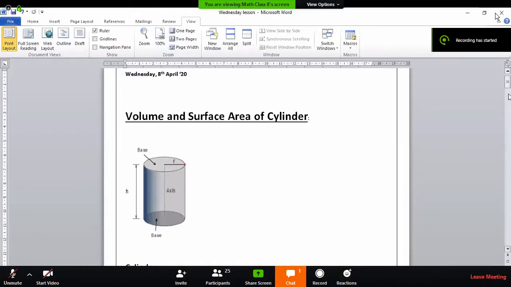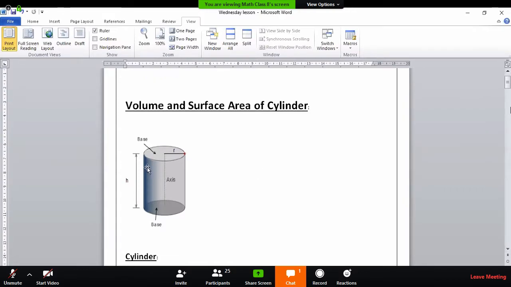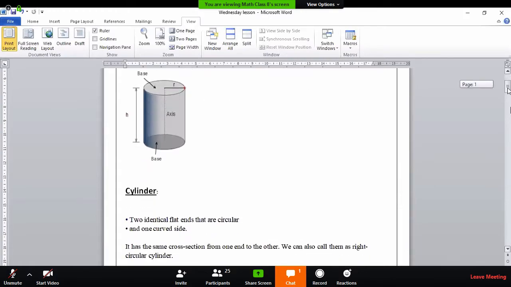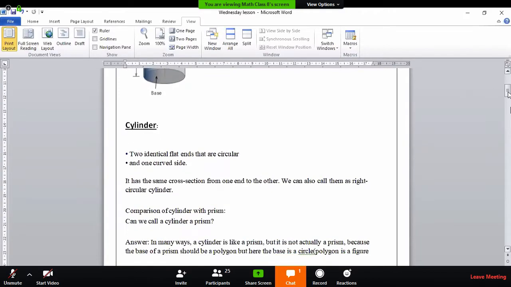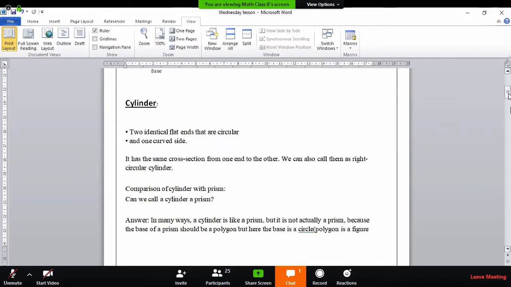For that, beta, you need to understand what basically a cylinder is. Right in front of you, on your screen, there is a cylinder. I've made a cylinder for you, and below is the definition given of the cylinder. I'll be reading it out for you, and this is a detailed definition. Believe me, it is quite easy to understand what basically a cylinder is. So listen to me very carefully.